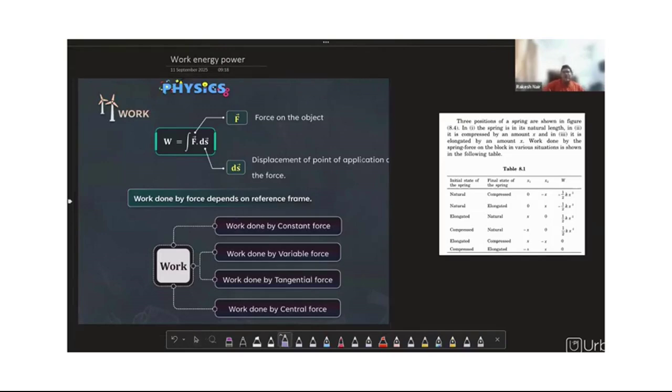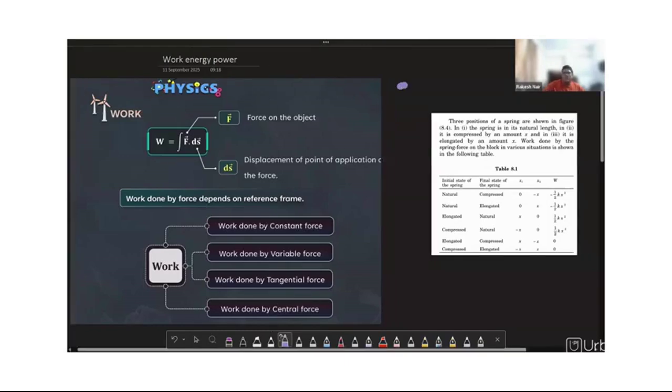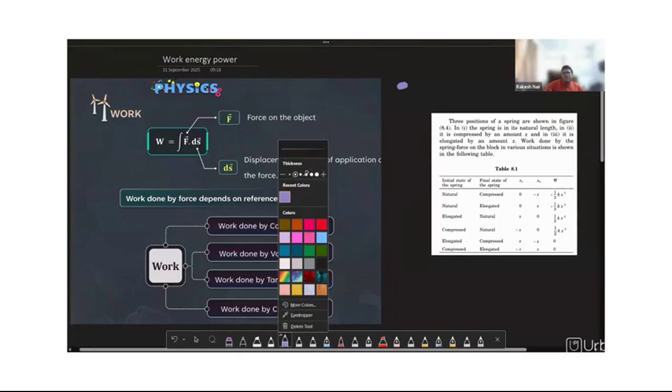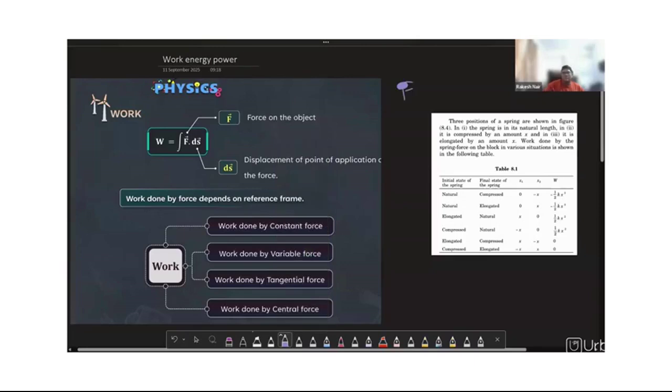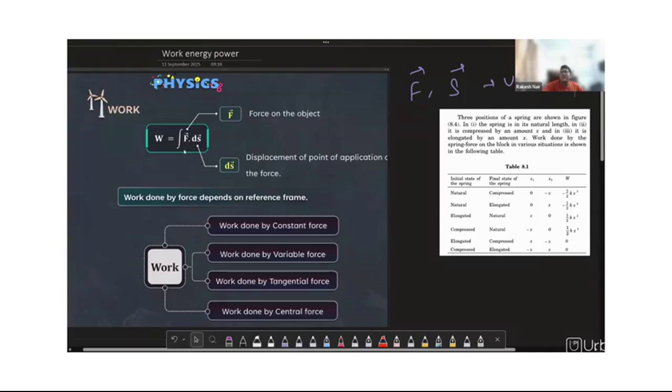As we can witness the formula on the screen, that's what physically quantizing the work means. That's the closed integration of F dot ds, where force and displacement are vectors. And as we can see, the closed integration of force and displacement is giving you work.